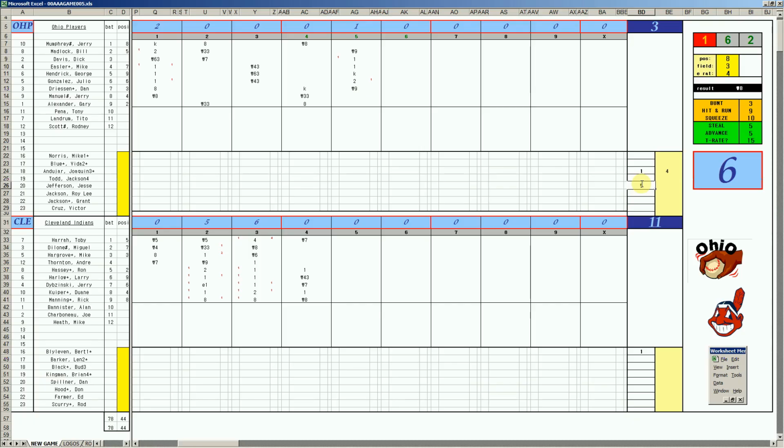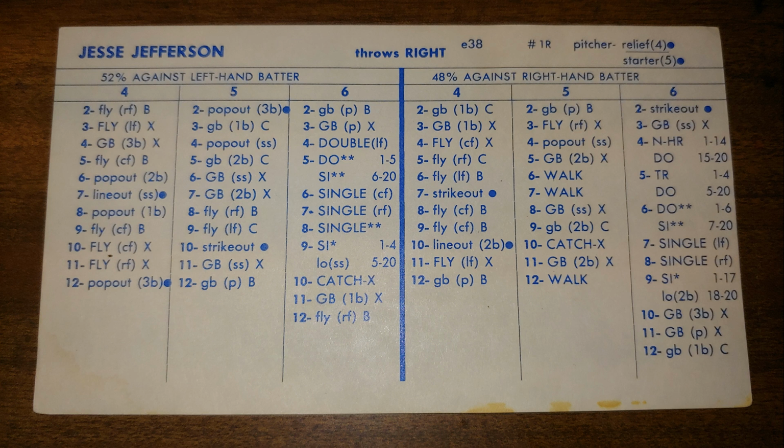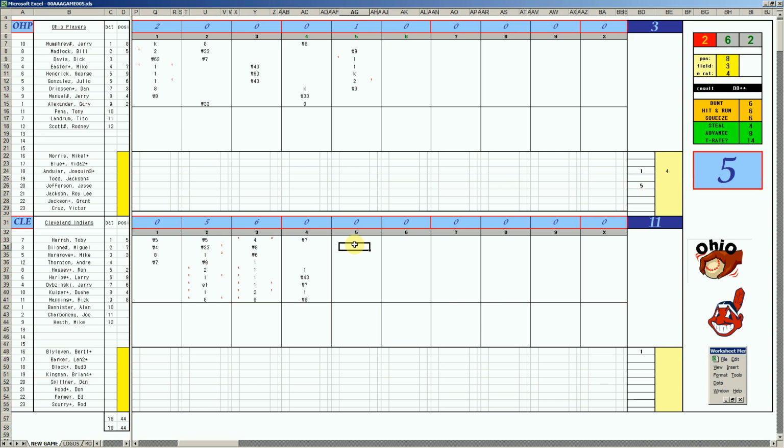All right. The call to the pen goes to Jesse Jefferson. Was a California Angel in 1981, 2-4 with a 3.62 ERA in 77 innings. And it's early mop-up here, an 11-3 game. Delaney leads off. 2-8 grounds to short. Mike Hargrove, 67 singles. Henry Thornton, 5-12 walks. Ron Hasse, 1-5 center. And with 2 outs, Harlow, 44, third X, but Madlock's a 4-20. That's a single. Bases loaded. Dibzinski, 2-7 is a K. 11-3 in the sixth.